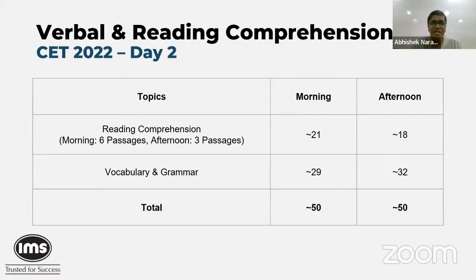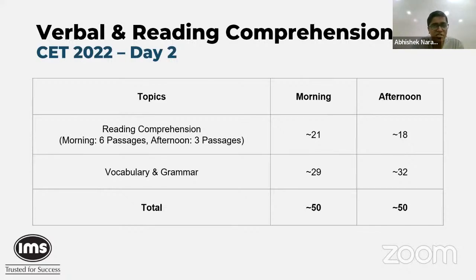So it might have felt that you had to read a lot more, and the length of the passages was close to 400 to 450 to 550, maybe 600 words maximum. Which meant that you ended up reading a little bit more for those who are accustomed to the reading first approach. But still, because it is CET, they are fairly crackable, I would say.